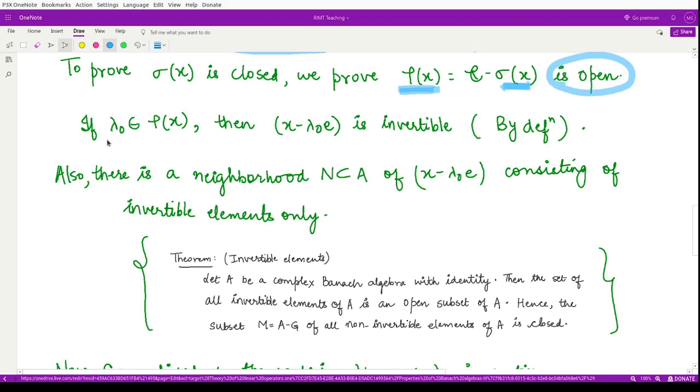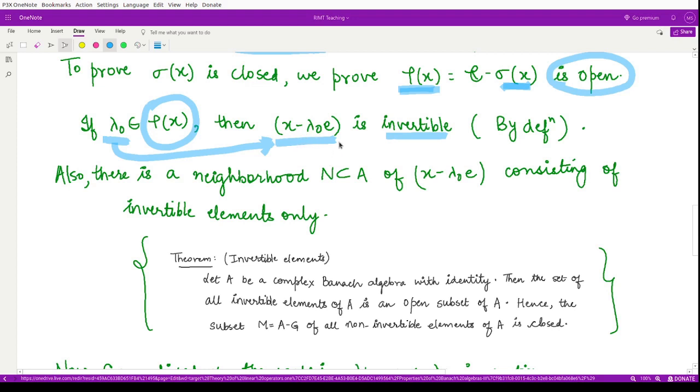So according to that, we take some element lambda naught from the resolvent set. So for this element, we can again define another element x minus lambda naught e. This element has to be invertible because it follows directly from the definition of the resolvent set, because in the resolvent set the element corresponding to lambda naught is invertible, is bounded, and moreover is dense in x, right?